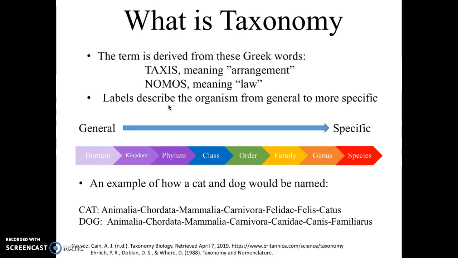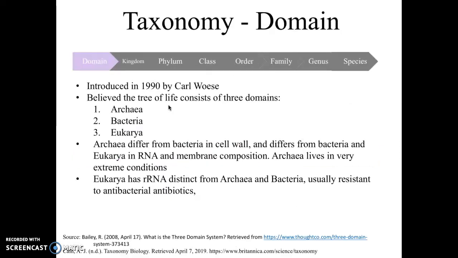And if you see here, since a cat and dog are both mammals, in the most general categories of taxonomy they might fall into the same buckets. With their names, the only 3 that are different are the last 3 out of 8. So I'm going to explain a little bit about each classification.